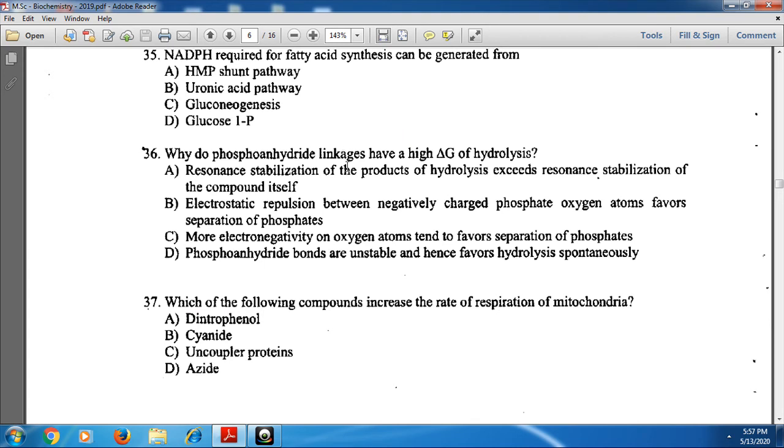Next, why do phosphoanhydride linkages have a high free energy of hydrolysis? Because of the resonance stabilization of the products of hydrolysis, it exceeds the resonance stabilization of the compound itself. And also electrostatic repulsion occurs between the negatively charged phosphate oxygen atoms, which favors the separation of phosphates. Option A and option B are the correct ones.